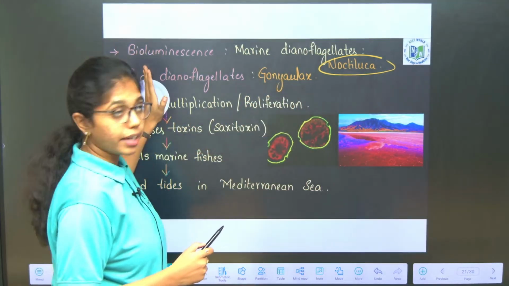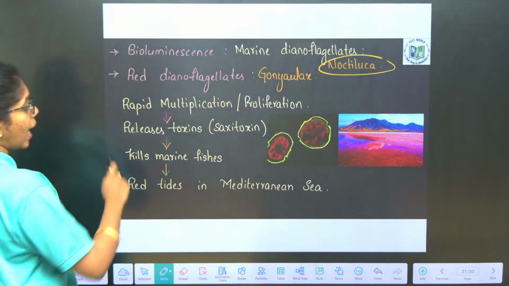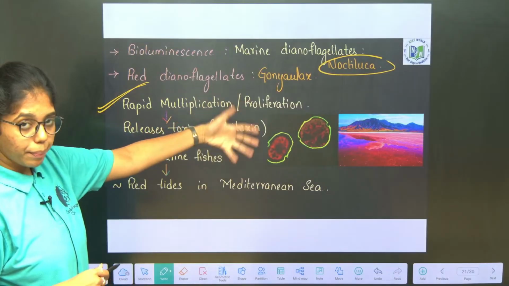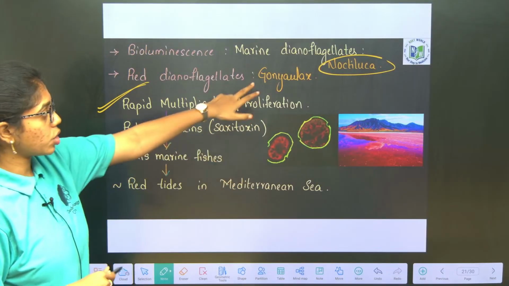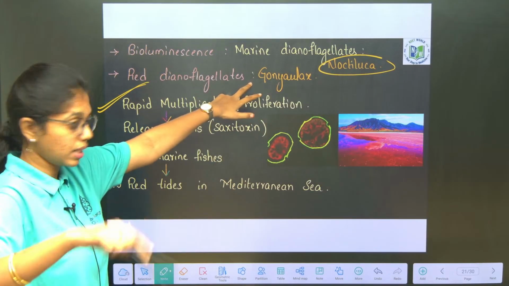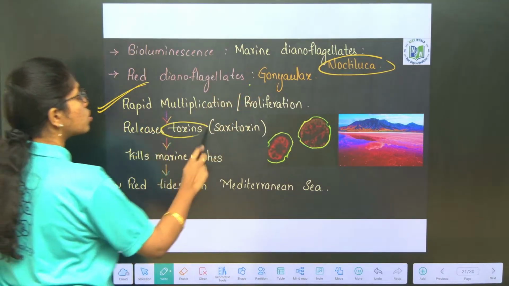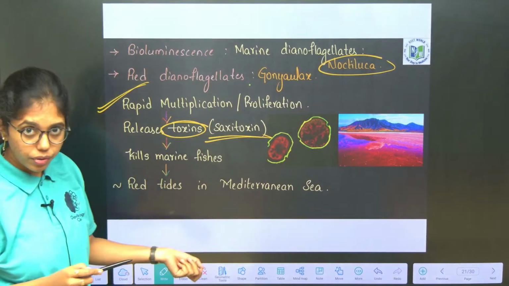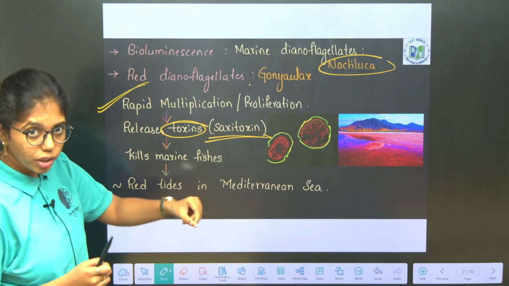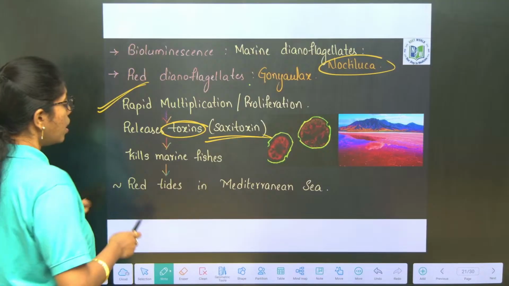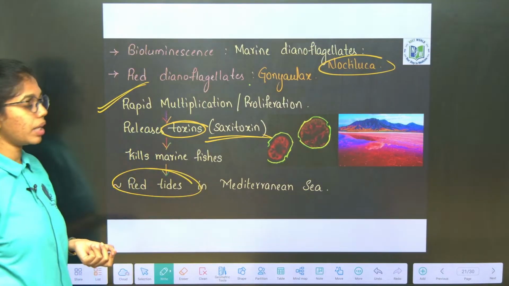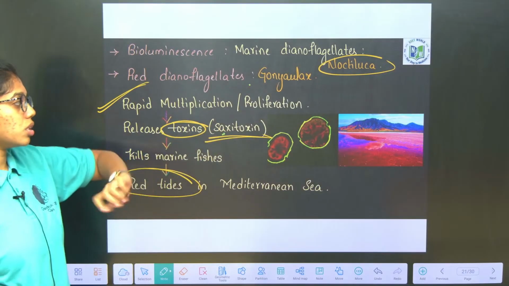Okay, this is red dinoflagellate, and whenever there is rapid multiplication or proliferation of this dinoflagellate in the sea, this will produce toxins. Those toxins are called as saxitoxins. This will kill the marine fish. When that fish is consumed by humans, it is even toxic to them. So, here this results in the formation of what? Red tides in the Mediterranean Sea. By what toxins is also important.